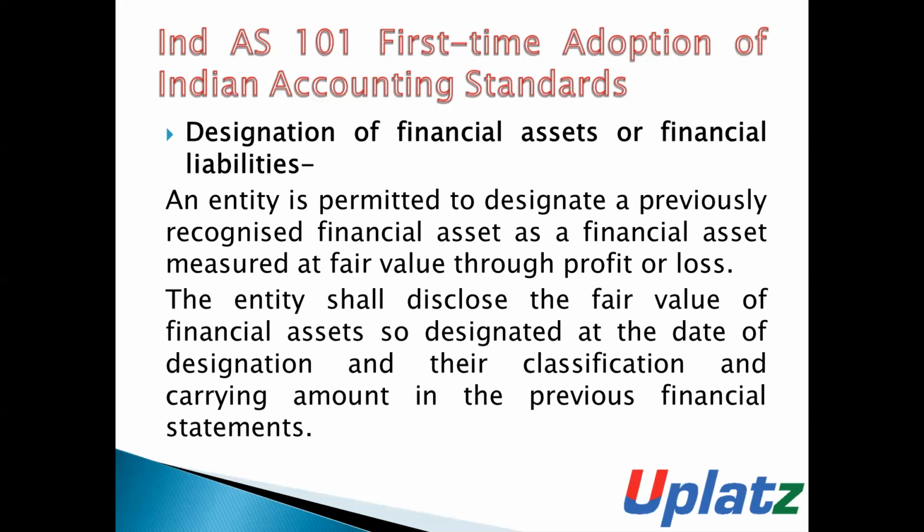So, when there is any designation of financial assets, the entity shall disclose the fair value of such assets designated at the date of designation, and their classification and carrying amount in the previous financial statements.